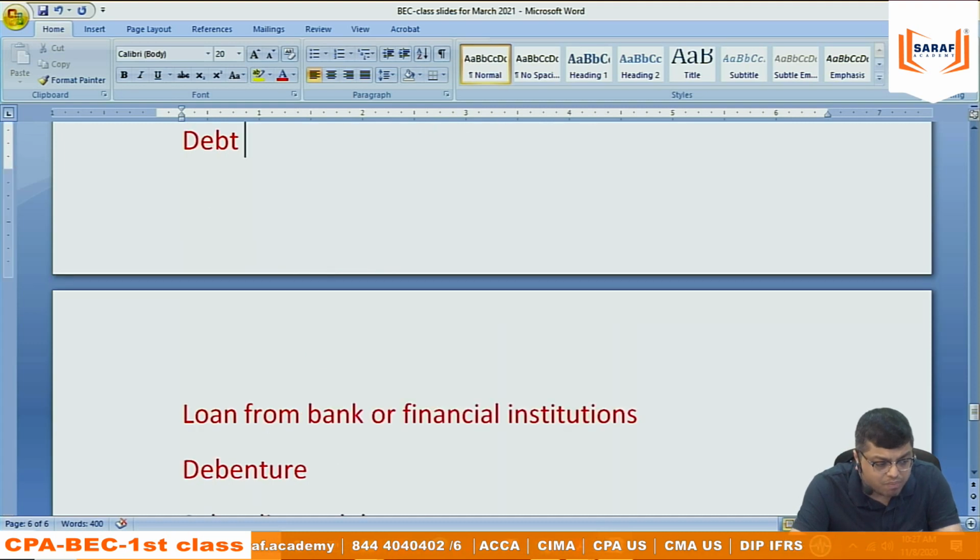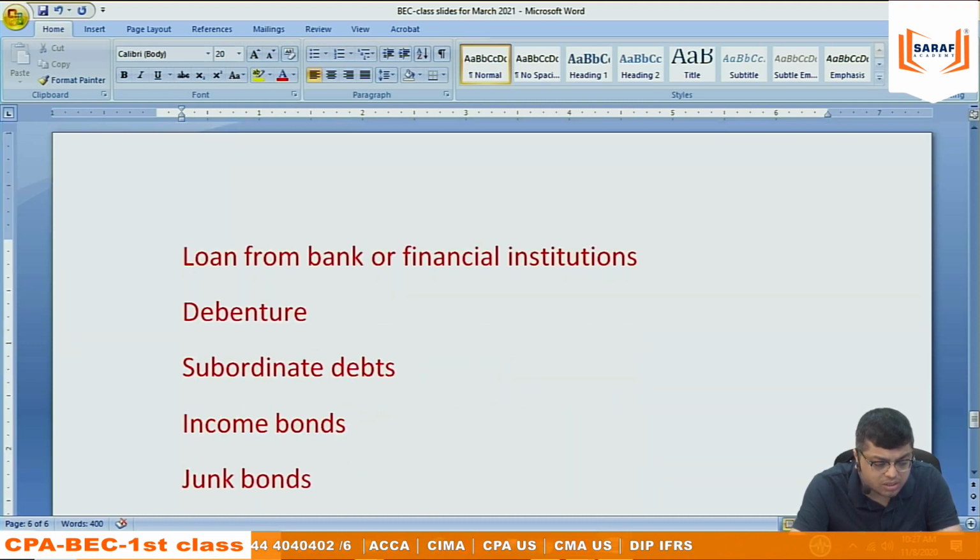When we are saying that there are many types of debt, we can borrow from banks or financial institutions. Anybody, small company, big company, any company. You need to pay the interest and you need to pay the principal back as per the agreement. Generally, the banks and financial institutions will not give money without security. They require security of assets. Generally, non-current assets. Land, building, plant, machinery, furniture, fixture, generally that.